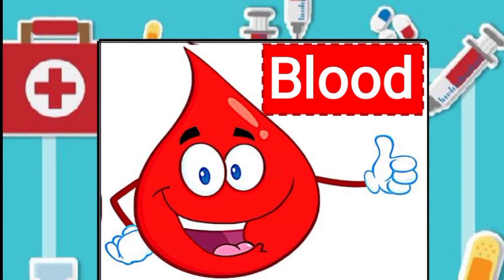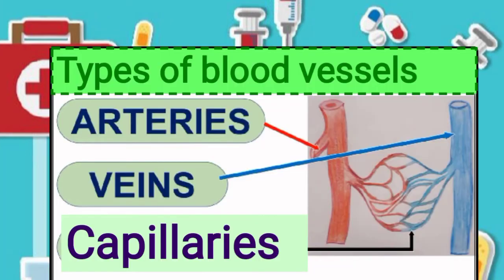It transports nutrients absorbed from the food, oxygen, carbon dioxide and water inside the body. It also transports the waste products produced in the body to the excretory system so that they can be removed from the body. Now let's understand what blood vessels are.